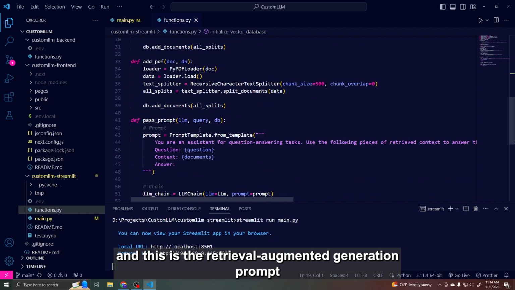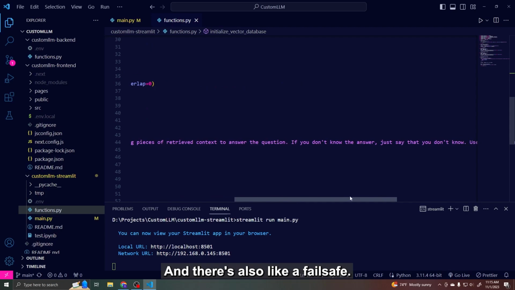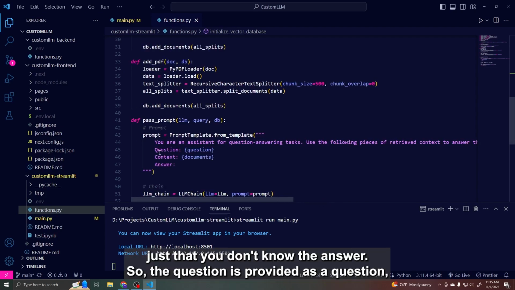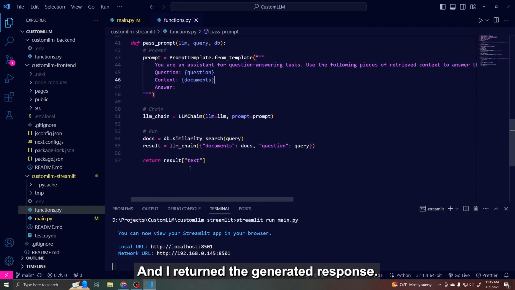And this is the retrieval augmented prompt. You're an assistant for a question answering task. You use the following pieces of retrieved context to answer the question. And there's also a failsafe: if there's no information relevant to the query, just say you don't know the answer. The question is provided as a question, and the context is given from the similarity search to the vector database. And I return the generated response.